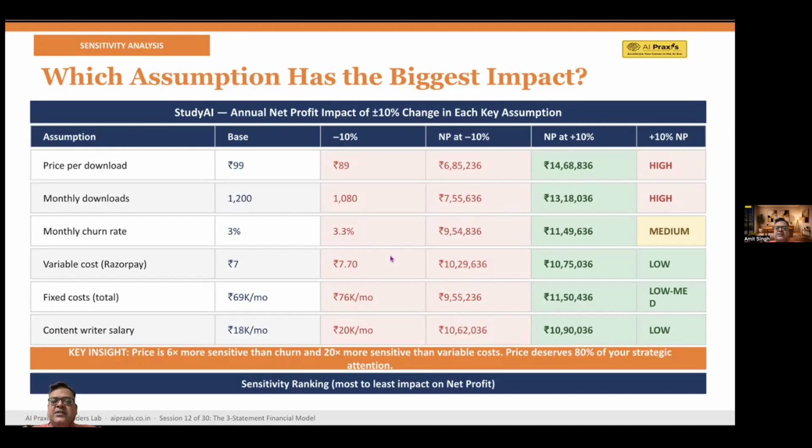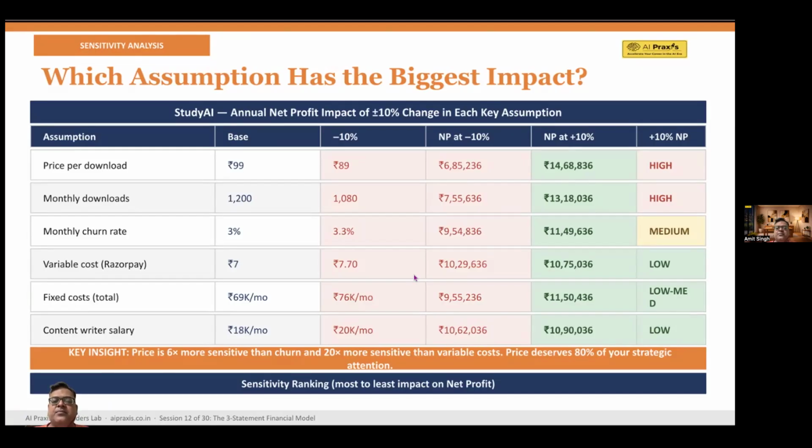The net profit at minus 10% is 6,85,236, right? And when you increase it, it is 14,68,000. So the impact is really high. You look at the difference, right? There's a huge difference, close to 12 lakh rupees.